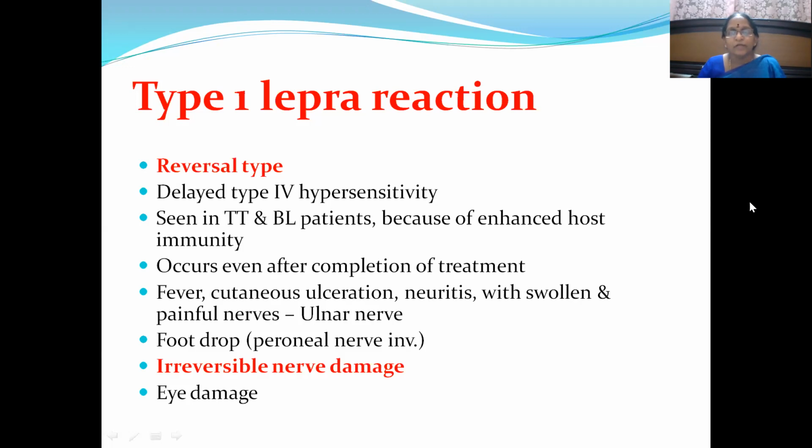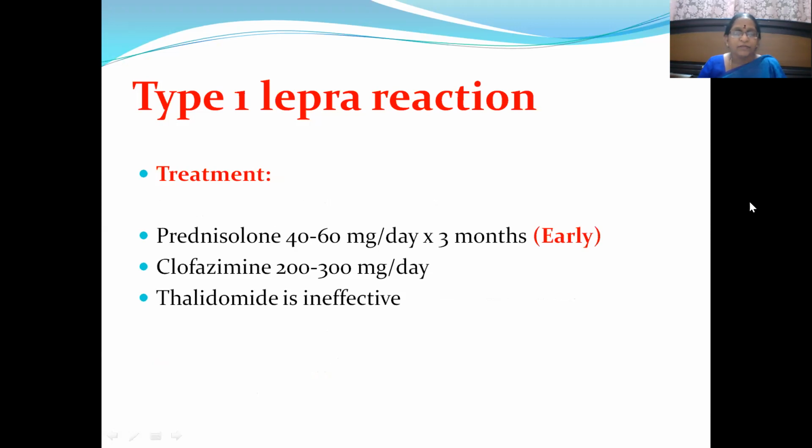Because of the peroneal nerve involvement, you can see even foot drop in the patients, and even eye damage also can be seen in type 1 lepra reaction. Then how do you manage this type 1 lepra reaction? Because it is a delayed hypersensitivity manifestation, we can go ahead with prednisolone 40 to 60 milligrams per day for 3 months. But to prevent irreparable nerve damage, we have to detect the case very early and treat the case also very early. That is very, very important.